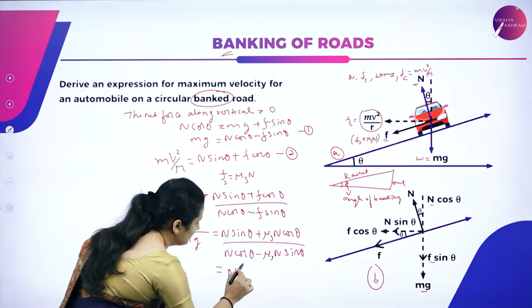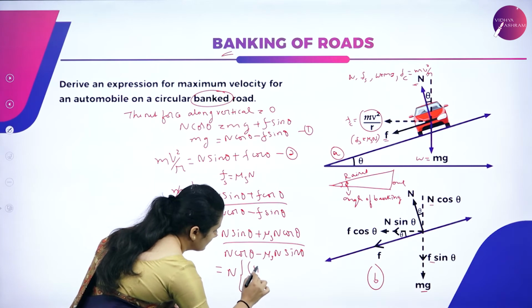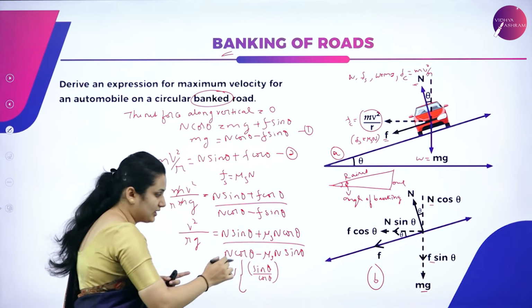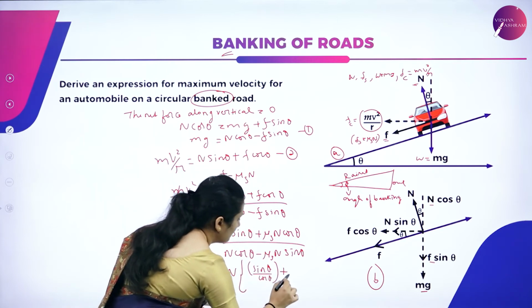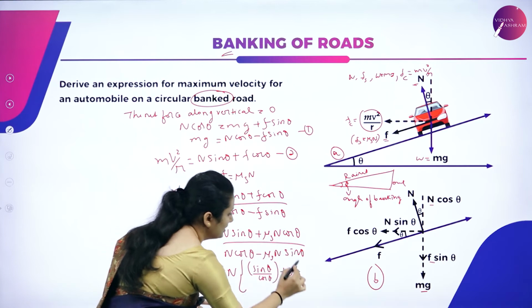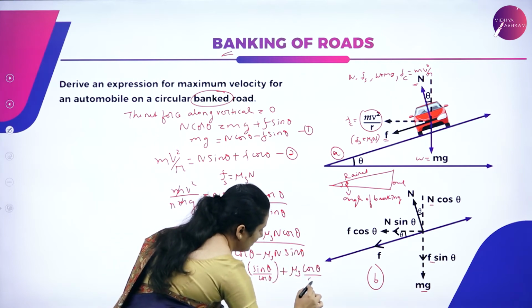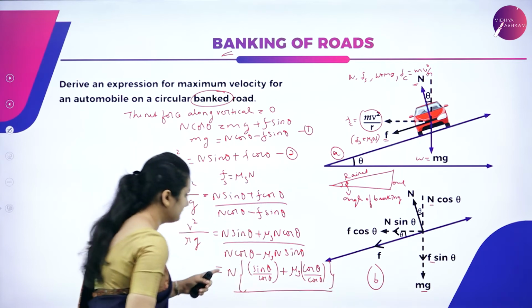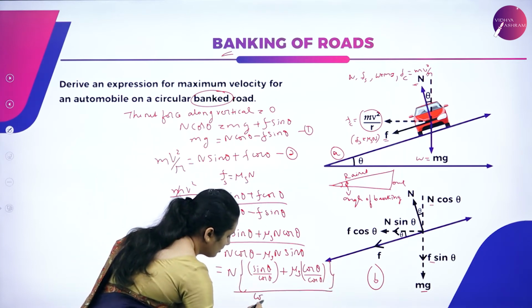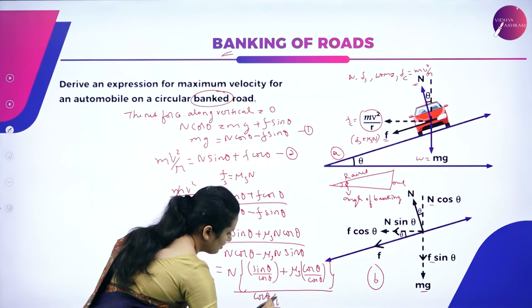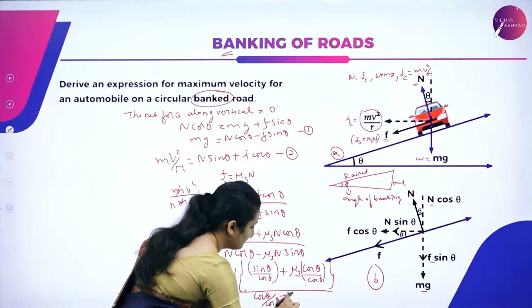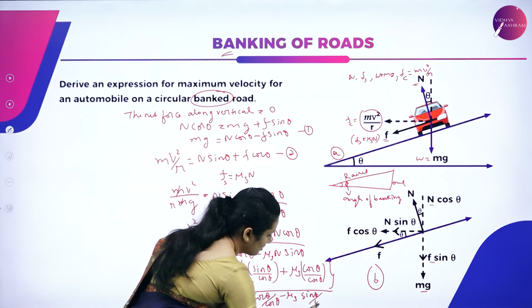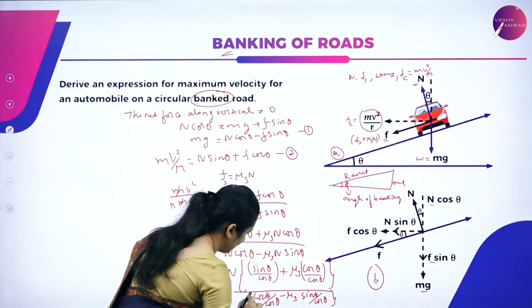So you'll get n times sin theta by cos theta plus mu s, cos theta by cos theta, divided by n times cos theta by cos theta minus mu s sin theta by cos theta.